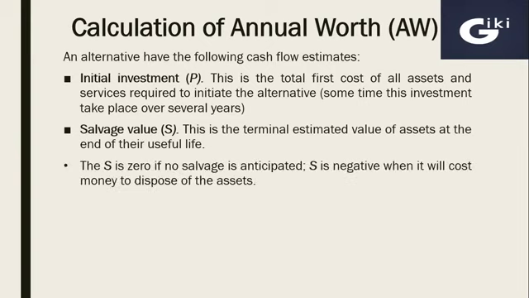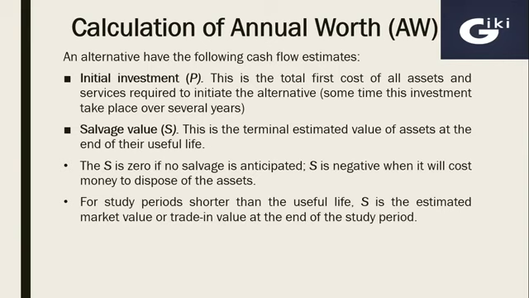So S is 0 if no salvage value is anticipated, and S is negative when it will cost money to dispose of the assets. For study periods shorter than the useful life, S is the estimated market value or trade-in value at the end of the study period. So if the study period is less than the useful life of an asset, and you dispose of that asset at market value and you get some money, then in that case the market price after the study period will be known as the salvage value of that asset.